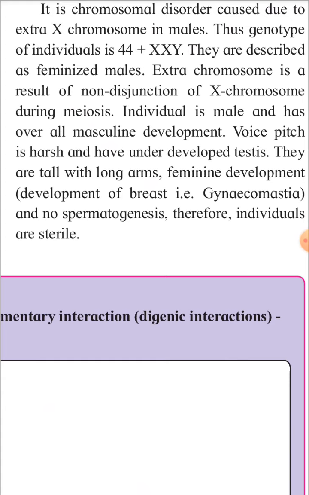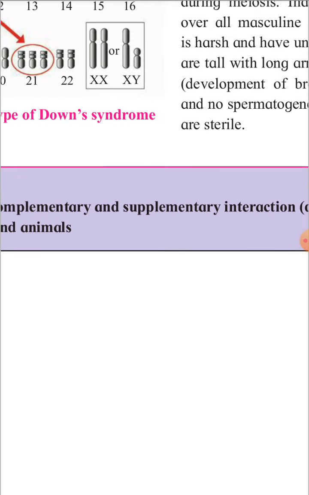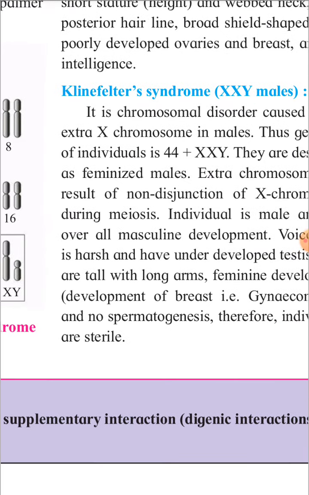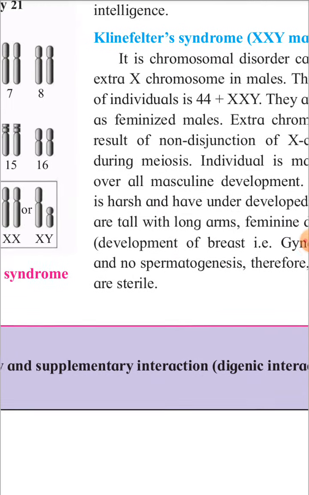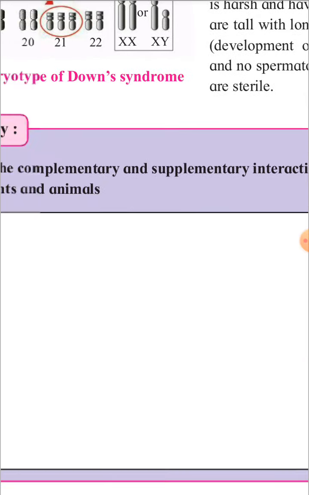So development of breast can also take place due to this extra X chromosome, and there is no spermatogenesis, therefore individuals are sterile, means sperms will not form, and the male will not be fertile, he cannot reproduce. In this way Klinefelter's syndrome is due to the extra X chromosome in that male.